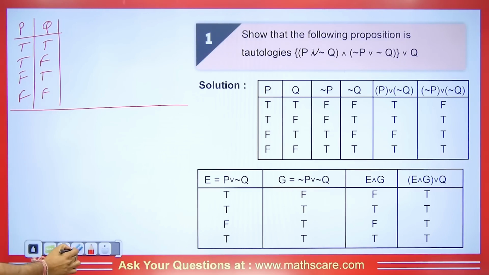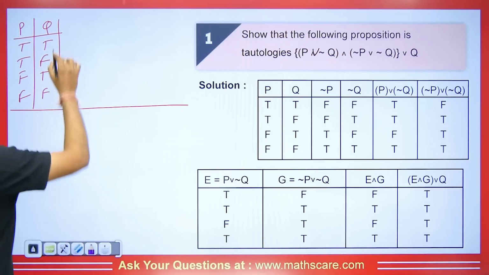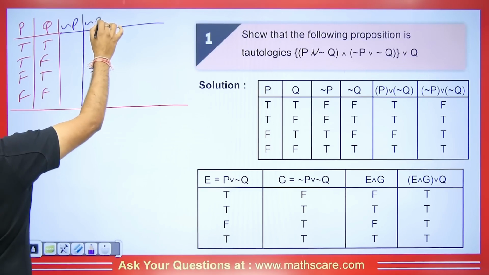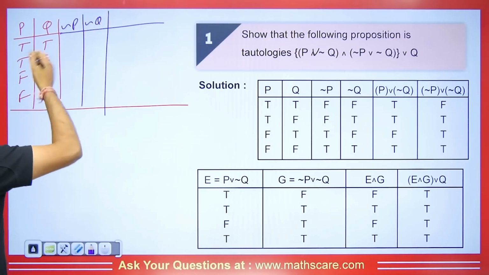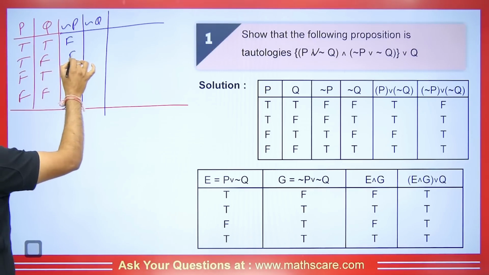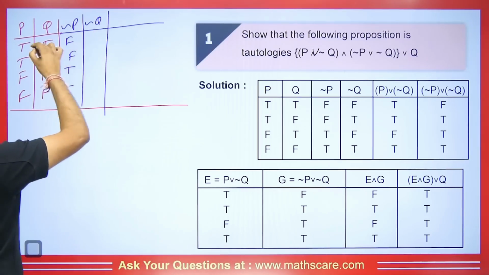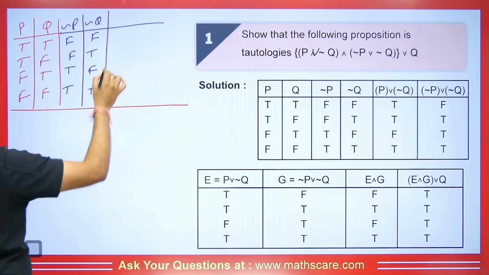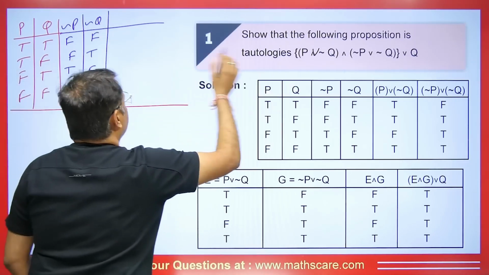Students, whenever we have such questions, then we will take negation of both of these, right? Negation of this is P and its negation is Q because we need all of this. So when negation P is reversed, the opposite of true is false. This is false, this is true, and this is true. Taking negation of this, this will be false, this will be true, this will be false, and this will be true. Now we will calculate its value.